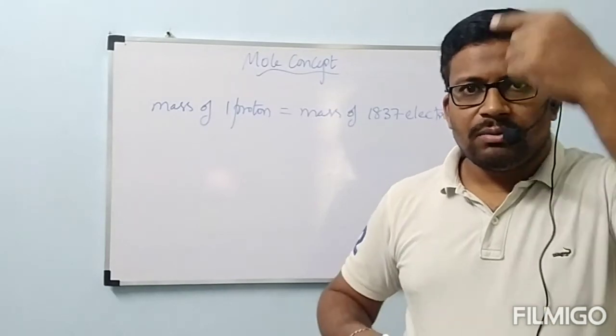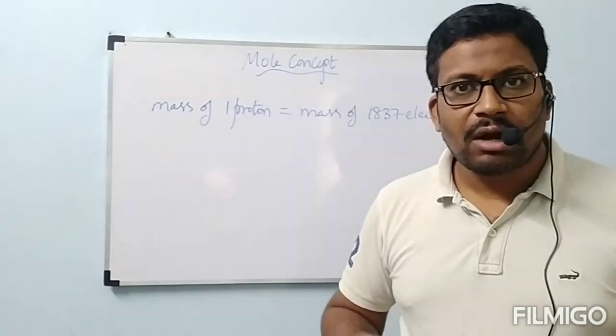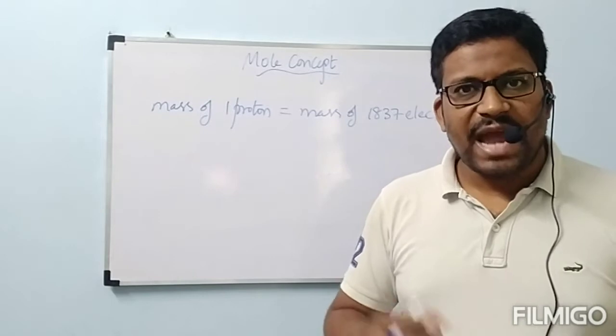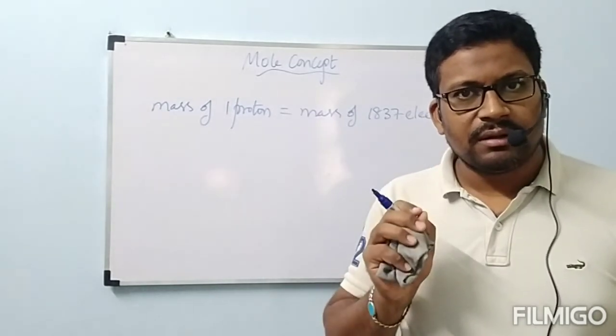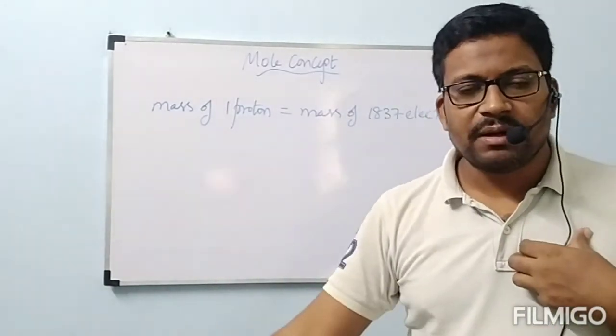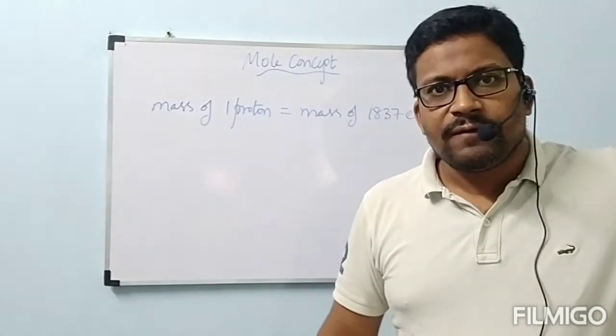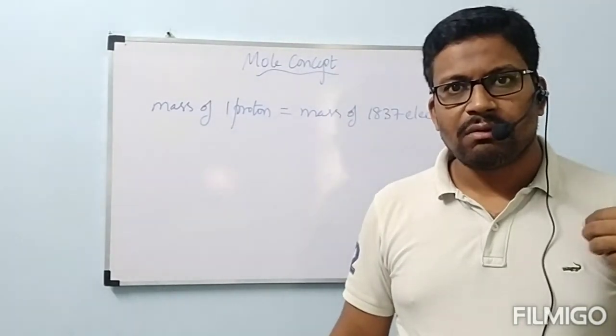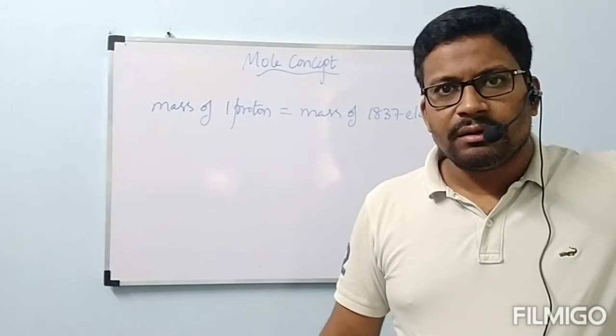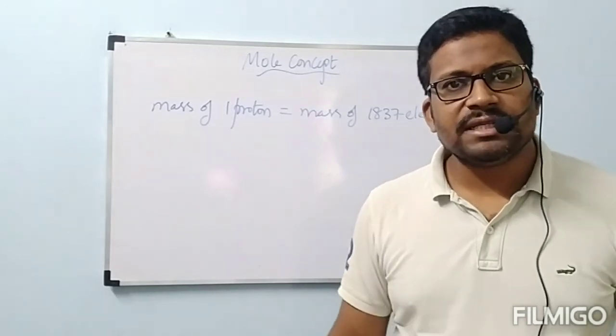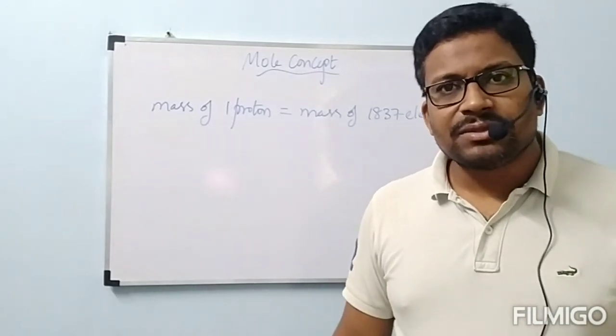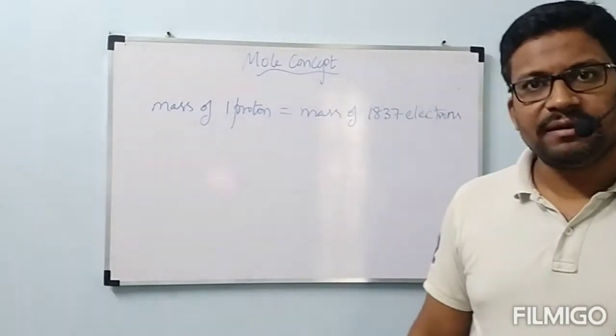Okay, then to be equal with one human being's weight, how many ants must be required? Ant is very small when compared to us. When compared to an elephant, we are very small. When compared to a whale, an elephant is very small. Like that, only comparison is going on. Everywhere we are comparing with others.